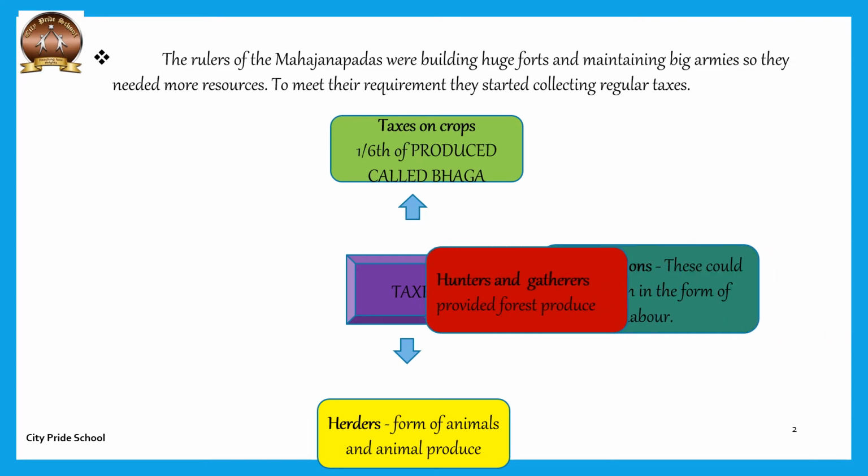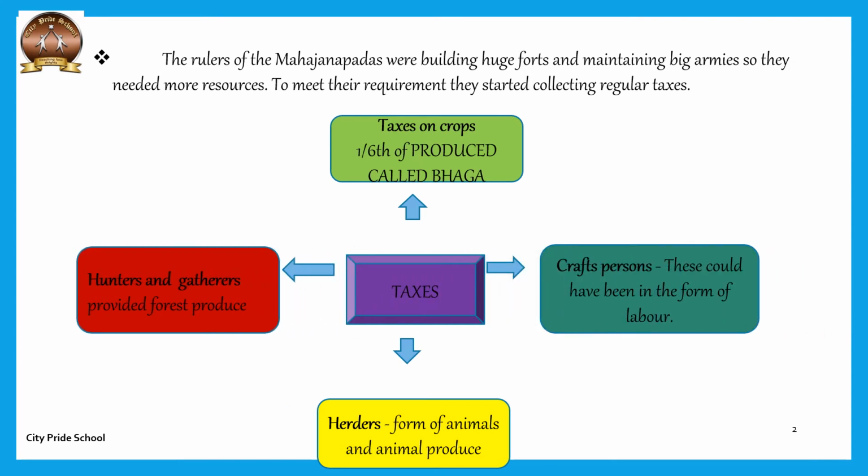Then the next type of tax was collected from the hunter gatherers. Hunter gatherers used to roam from forest to forest and collect forest produce. Whatever forest produce they collected, a part of it was given to the kings as tax.